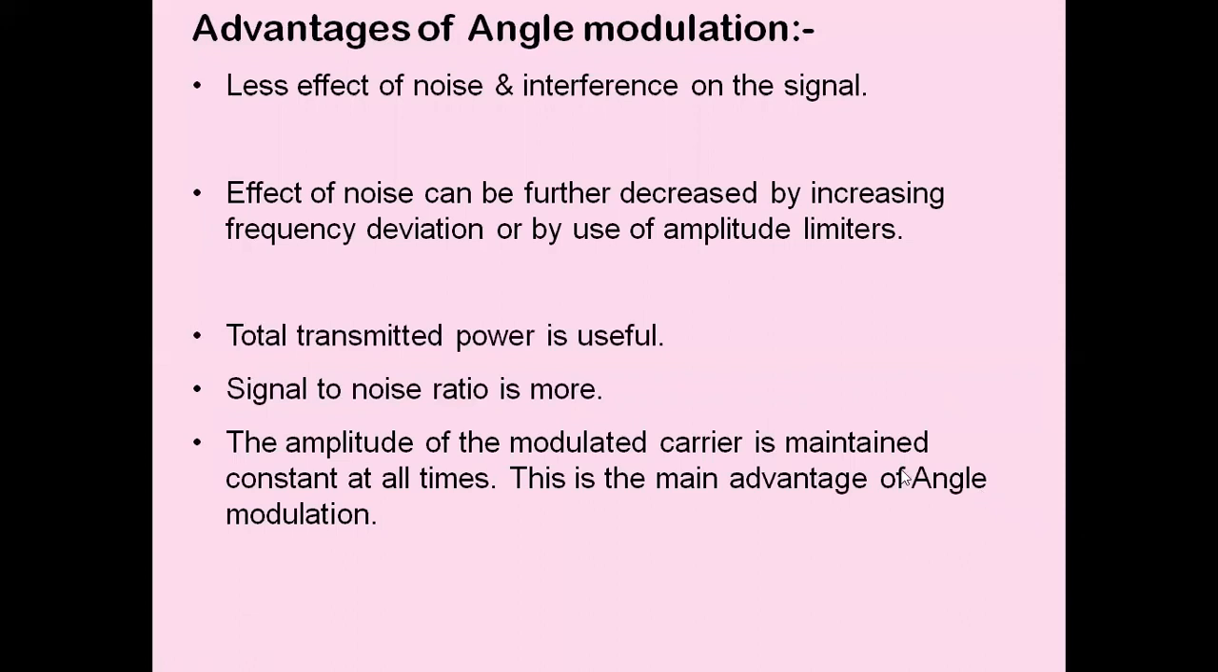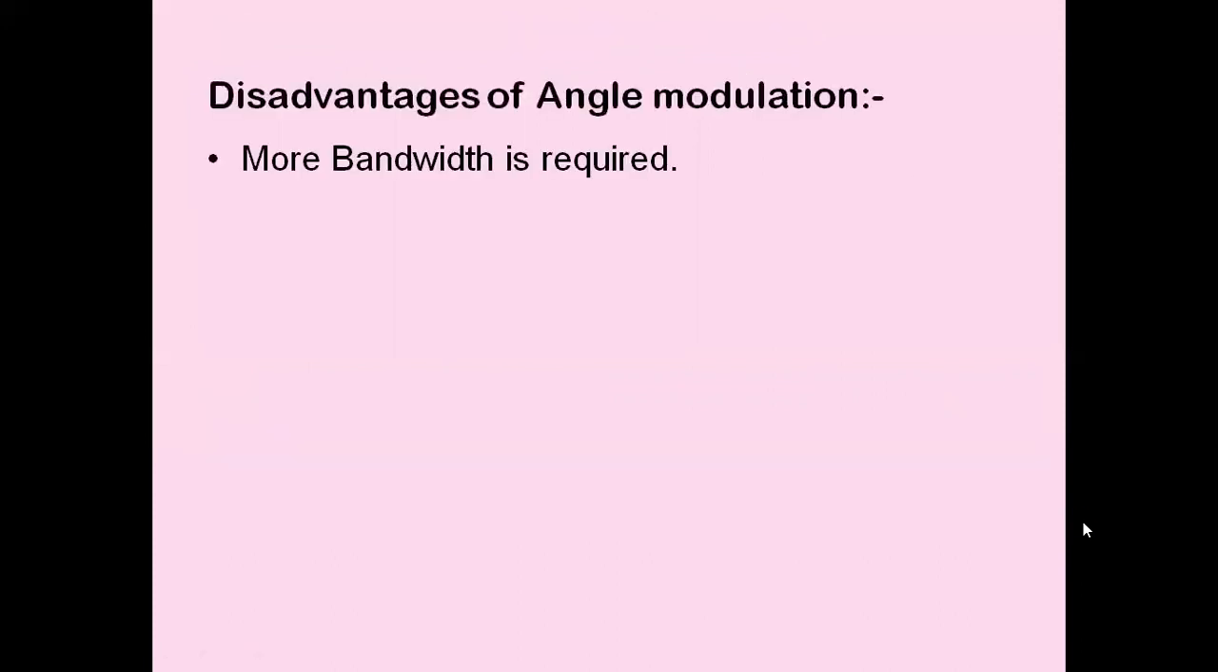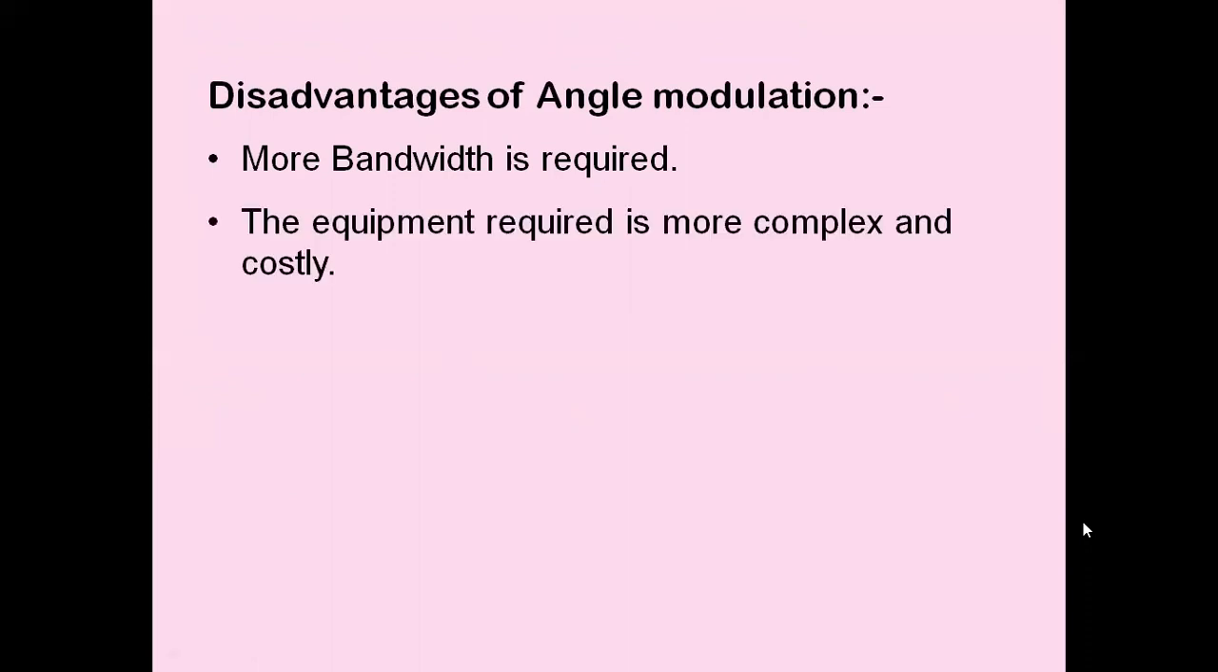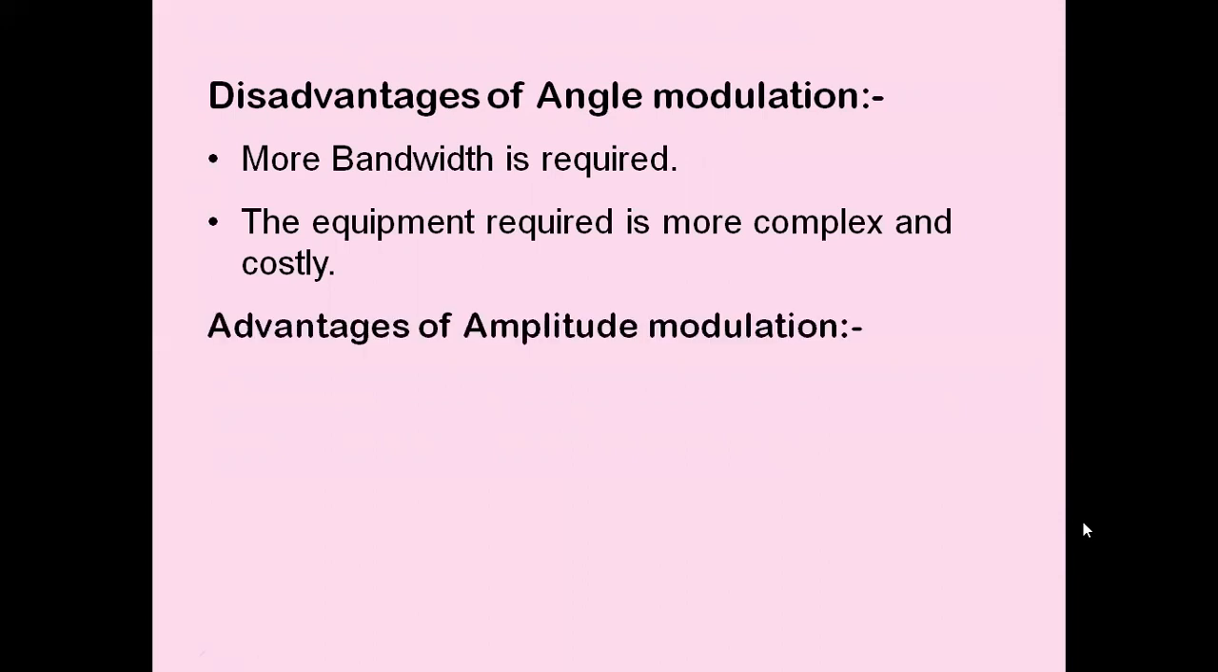The amplitude of the modulated carrier is maintained constant at all times. This is the main advantage of angle modulation. The disadvantages of angle modulation are that more bandwidth is required. More bandwidth means the bandwidth depends upon the modulation index. The equipment required is more complex and costly. But when compared with the advantages, we can minimize the effect of the disadvantages.